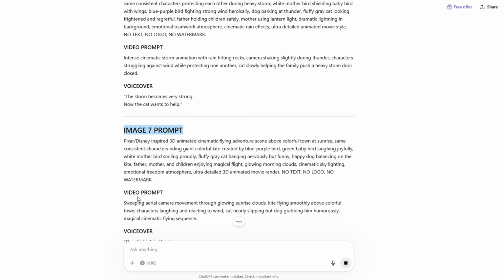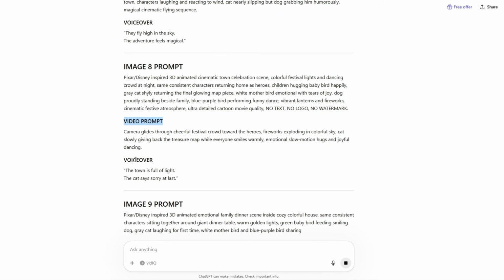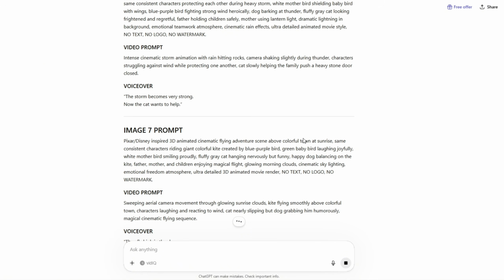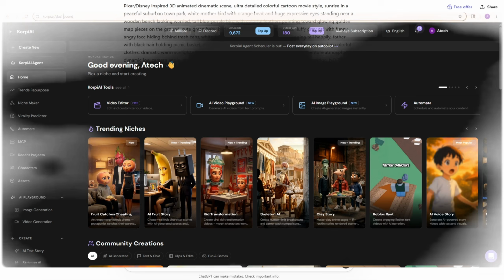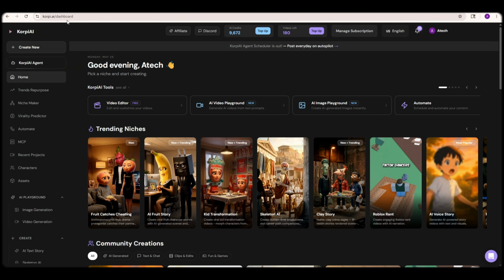So now that all our scenes are ready, let's move toward today's main AI tool, where we'll generate the images, create the videos, and finally export everything professionally. So let's get started. Okay viewers, I've now opened the amazing Corpy AI platform, and honestly, this tool is incredibly powerful and entertaining for creating images, videos, and almost everything related to AI content creation.